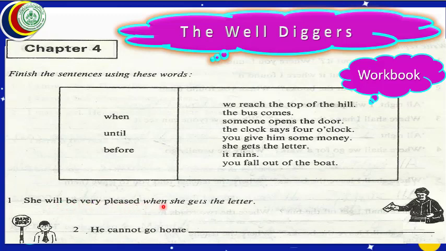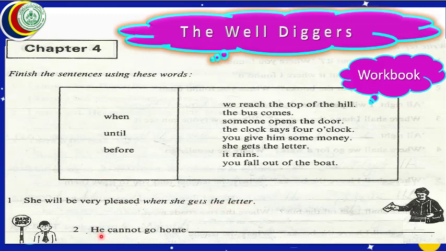She will be very pleased when she gets the letter. This sentence number 1 is written about this postman. This postman is the person who brings letters for us. Related to him, the sentence is completed. She will be very pleased when she gets the letter.